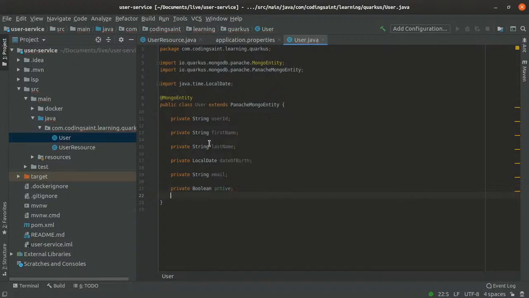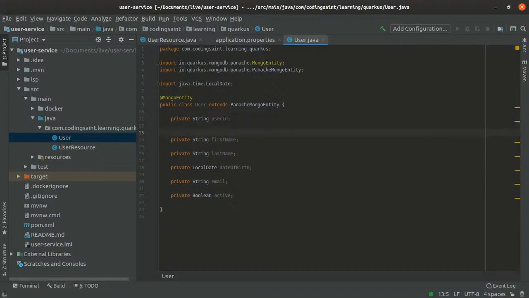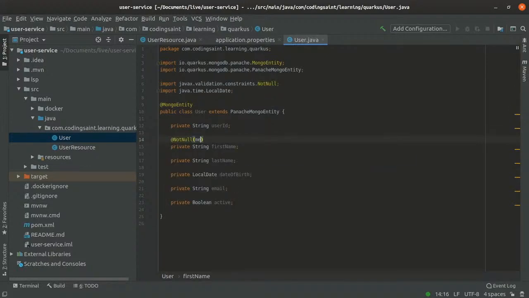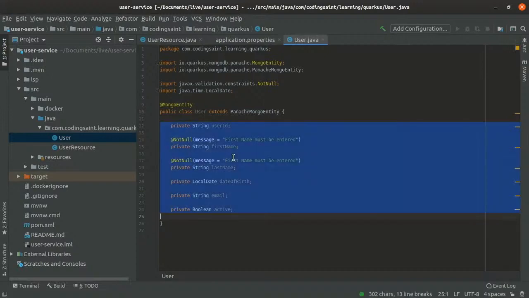Okay, so we have added a few things here, because we want to show you that it also gives you very good validation. So let me add some javax validation. I'll add not null, so that first name must be entered.